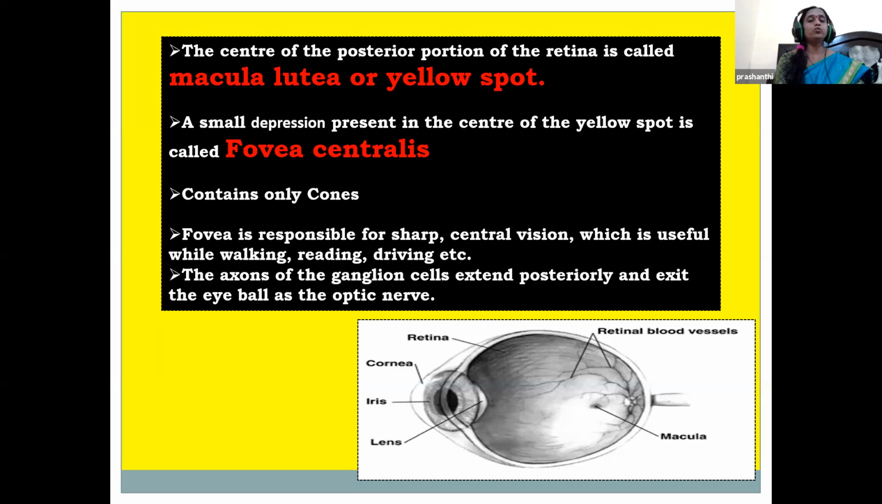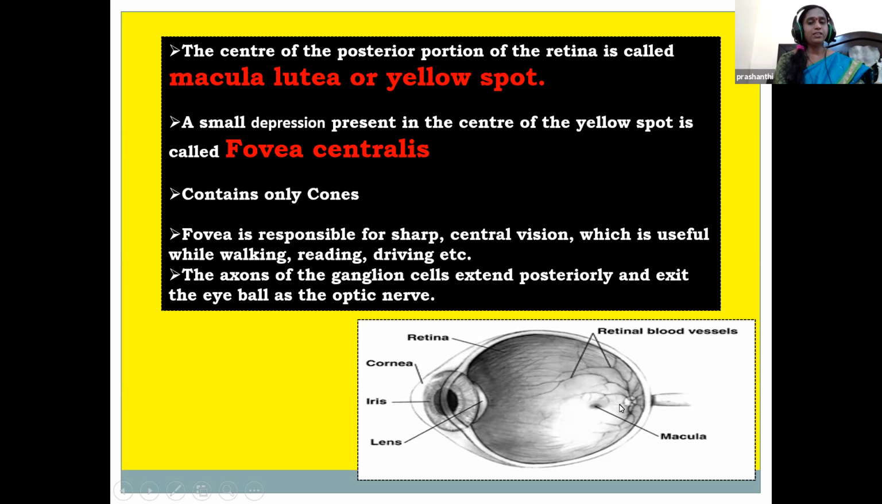So what is the use of cones, children? They are able to see bright light. So the functions of cones: these are responsible for sharp central vision while walking, reading, driving, etc.